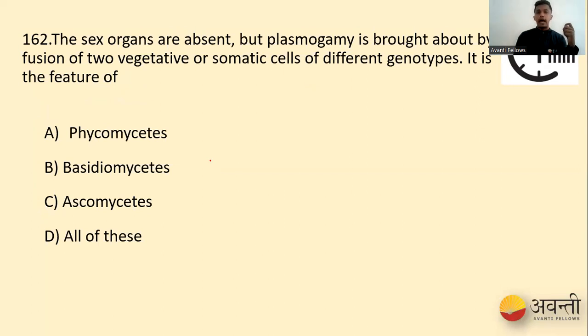The sex organs are absent, but plasmogamy is brought about by the fusion of two vegetative or somatic cells of different genotypes. It is a feature of... Okay, so one of the important things that we have to see is different genotypes. So we have Phycomycetes, Basidiomycetes, Ascomycetes, and all of this. So when it comes to Phycomycetes and Ascomycetes, which is sac fungi, what happens in these two is the same strain of the hyphae.